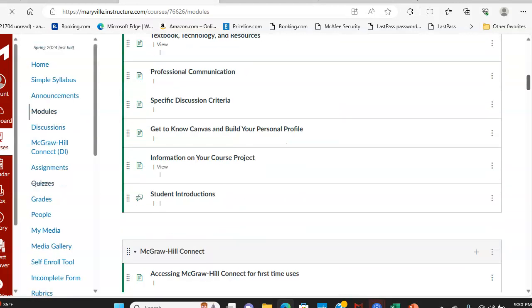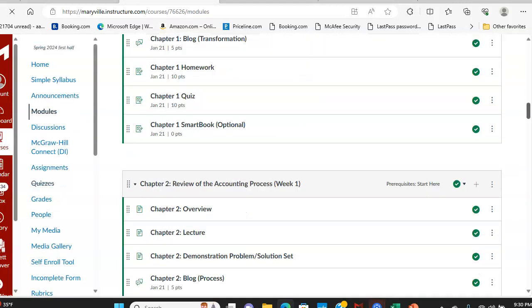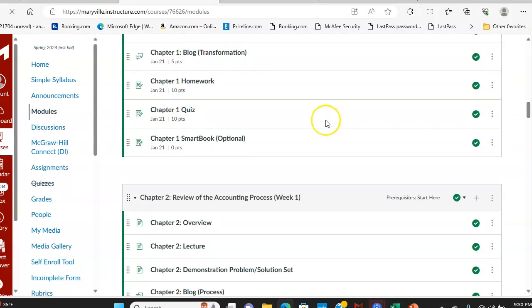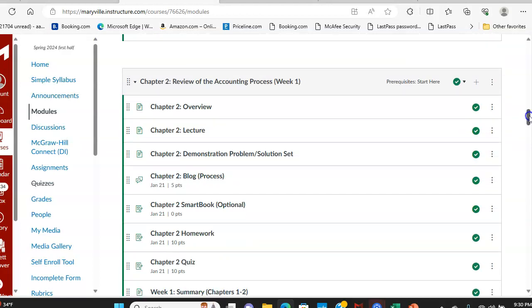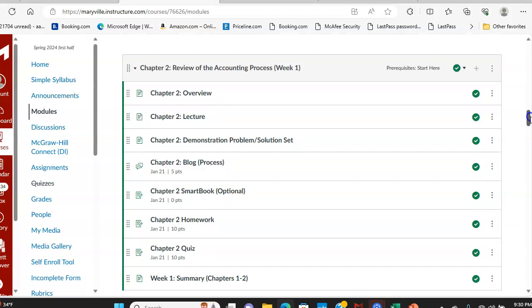And again, after chapter 1 homework, there's also a chapter 1 quiz. There's a chapter 1 SmartBook assignment, which is optional, but it is recommended. It also gives you the actual due date for all of your chapter 1 assignments. And you'll see this format for all of the different chapters, chapter 1, chapter 2, etc.